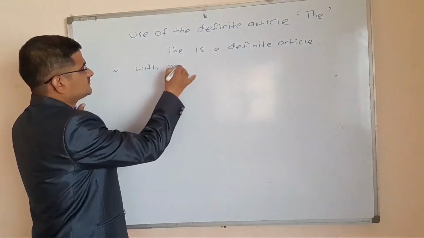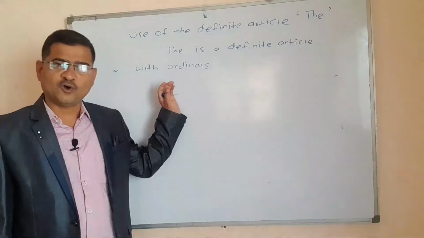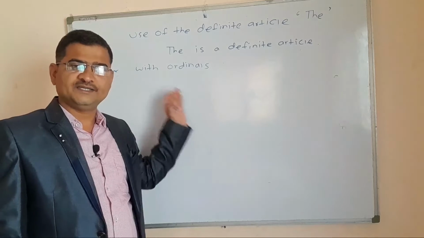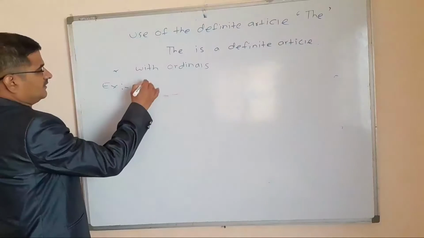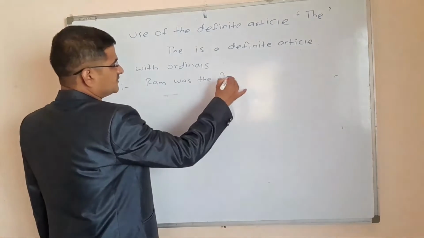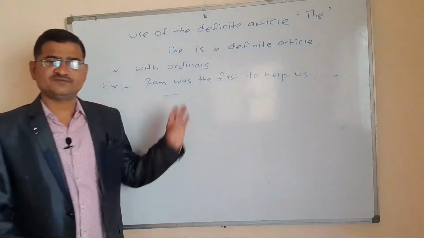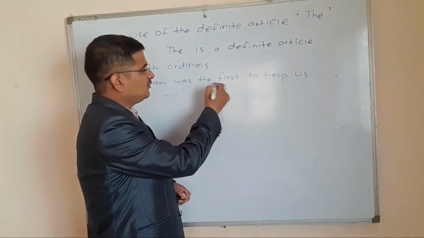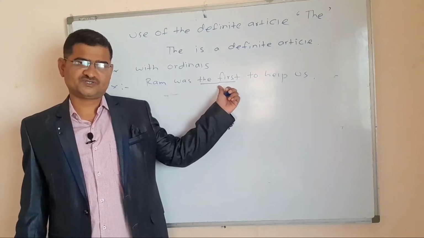With ordinals. The article the is used with ordinals. Ordinals are the numbers. With them we use the article the. For example, Ram was the first to help us. So here first is an ordinal number. So before the ordinal number we have used the article the.